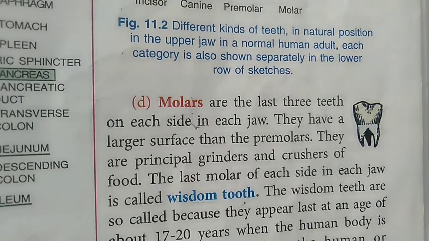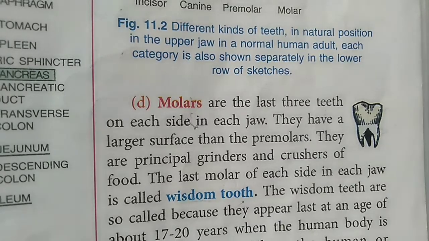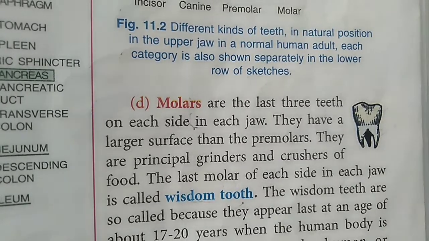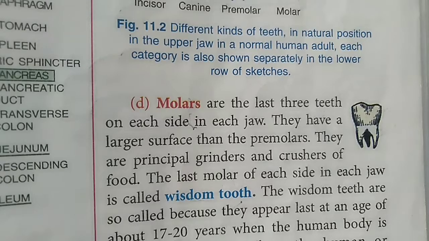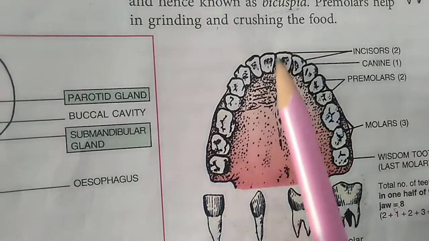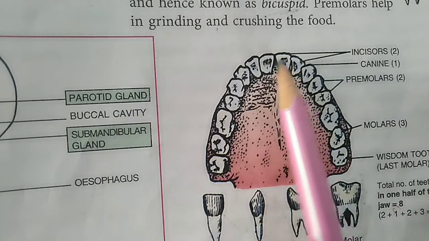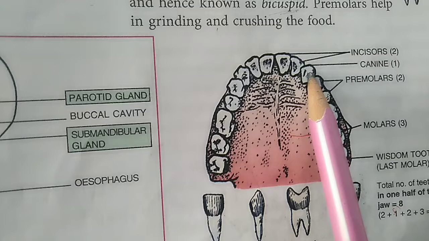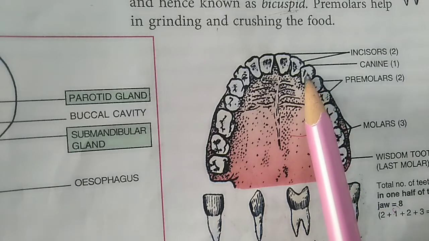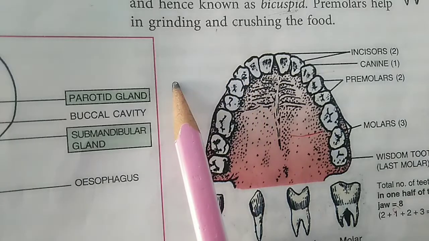Now the human or mammalian teeth are different in shape, so that's why they are called heterodont. Here you can see in this diagram the main incisors which are present at the center. Next to the incisors are the canines, one canine here and one canine on this side.